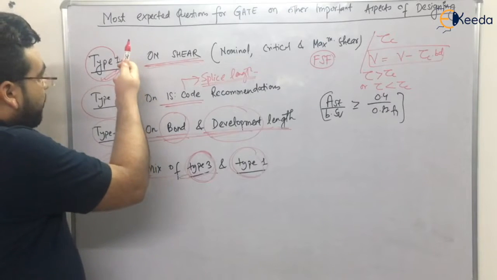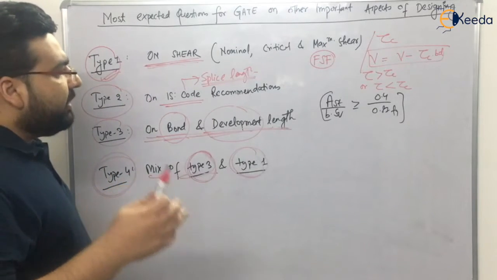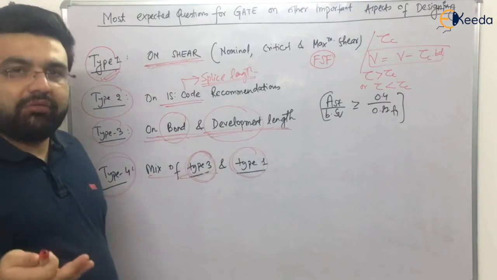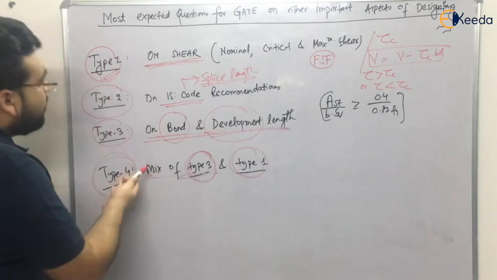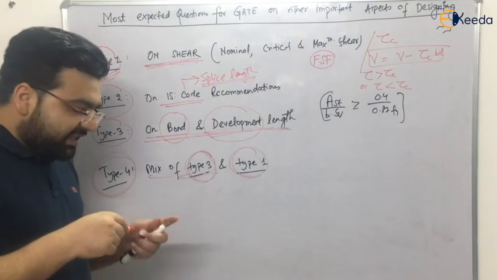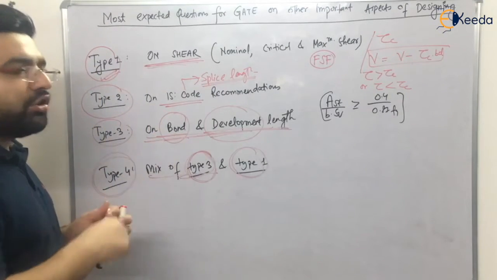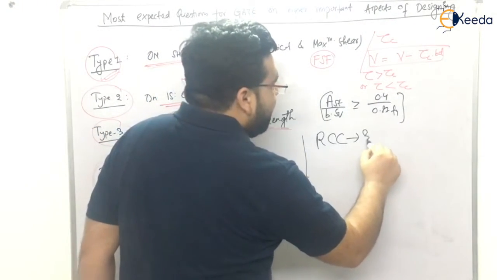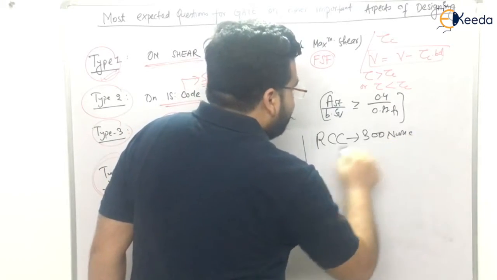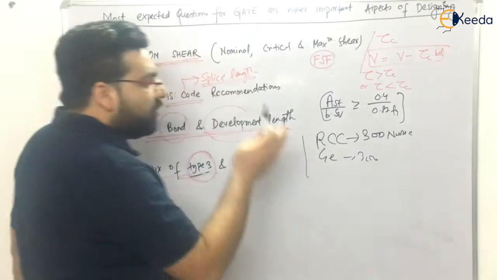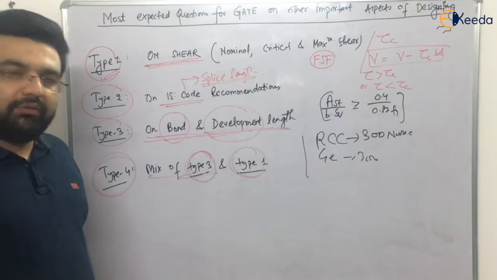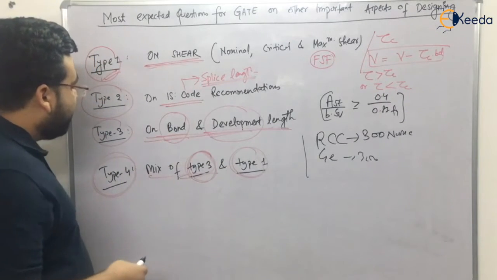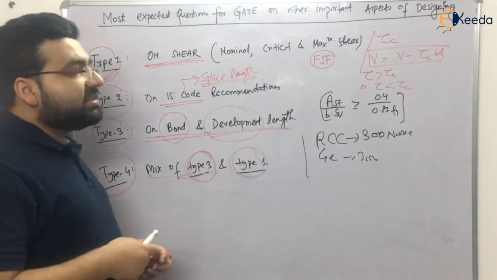I hope that you practice a lot of numericals, because ultimately getting a good rank in the GATE examination is based on how many numericals and questions you solve. So try to solve as many numericals as possible. If you ask me, sir, how many numericals? Obviously, I am an engineer, there should be a particular limit. From every topic, for example, you are studying RCC, so from RCC, minimum 300 numericals. Geotech, minimum 300 numericals, like this. From every subject, minimum 300 numericals. And I feel you will get a very good rank, even under 100 I can say, right? So these are the topics from which I feel the most expected questions can be asked in the GATE examination.